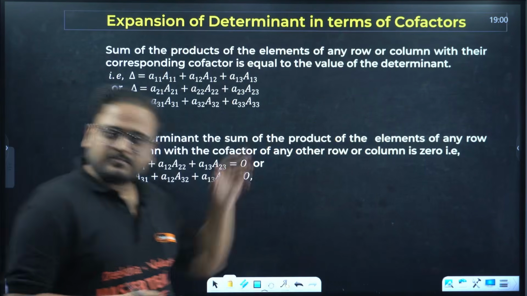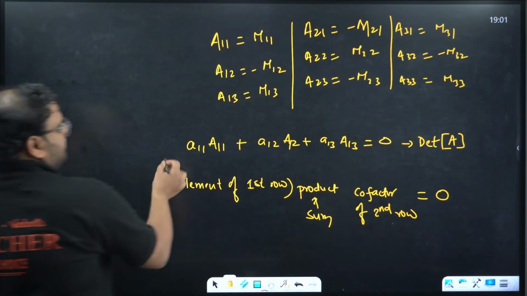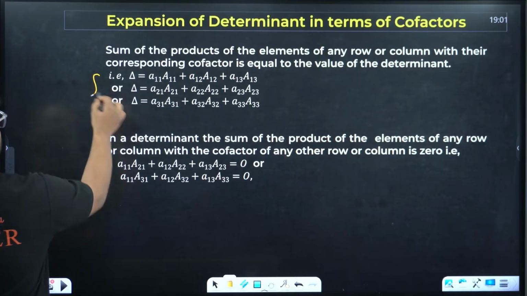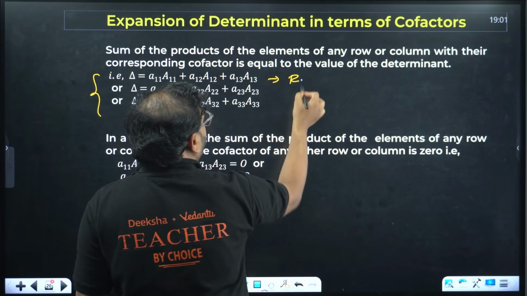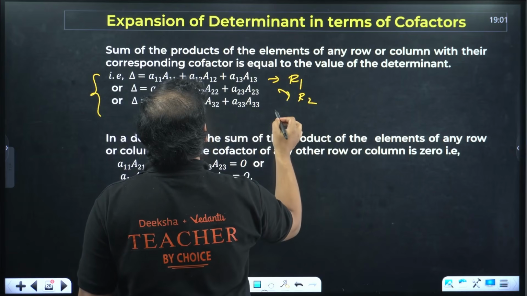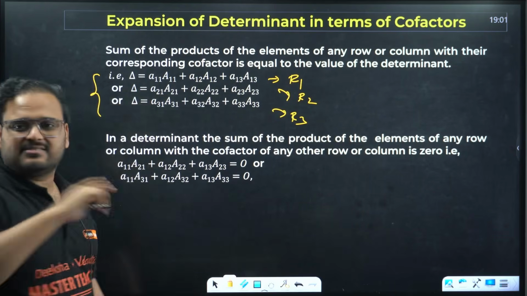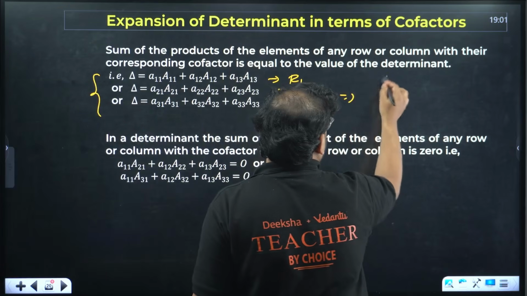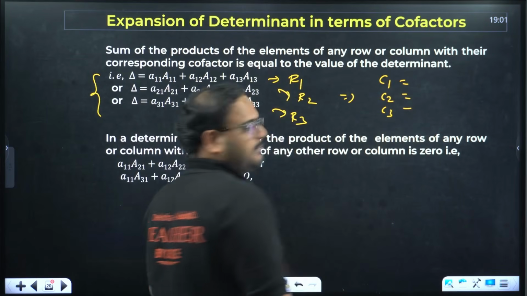Okay. Moving on. Same thing I explained over there also. This part here as well. This is going to be the determinant. This is going to be a 0 value. Here you check. This is all determinant. If you take, this is what? Check here. This is row 1. This is row 2. This is row 3. I can do the same for column also. You can write this for column also. Column wise also you can write.